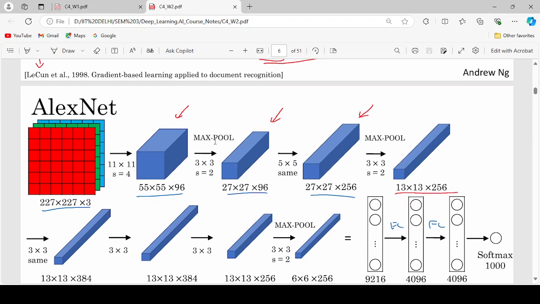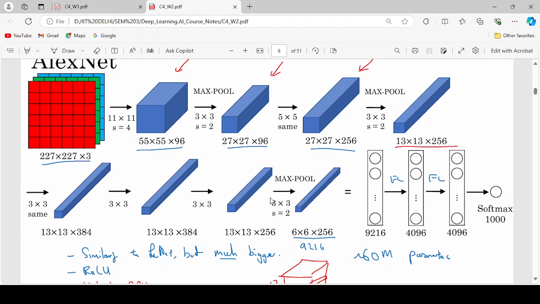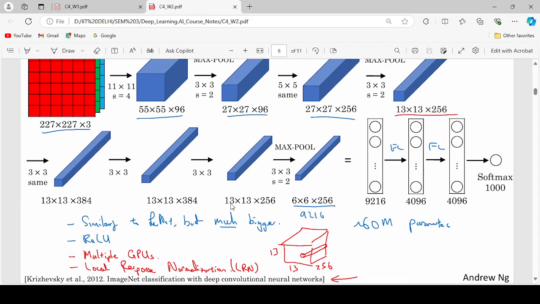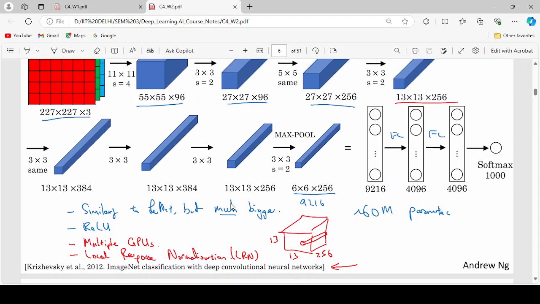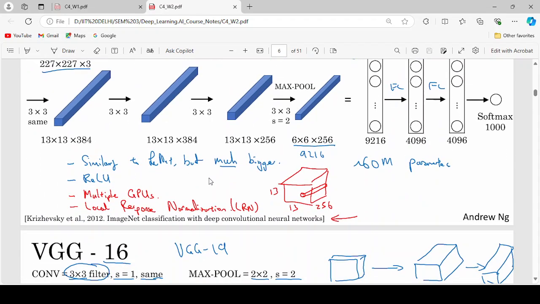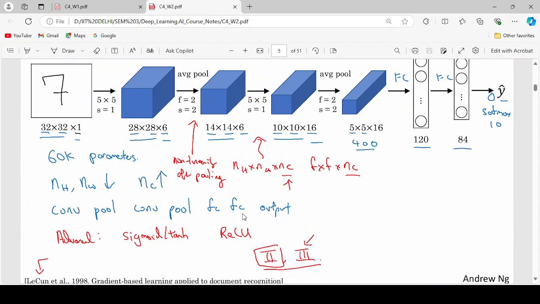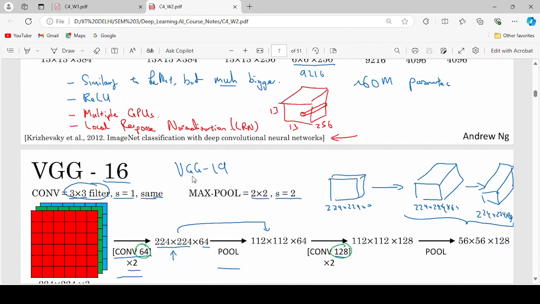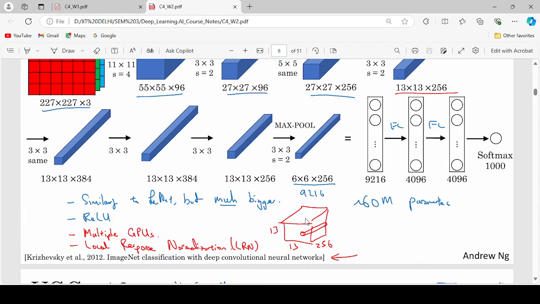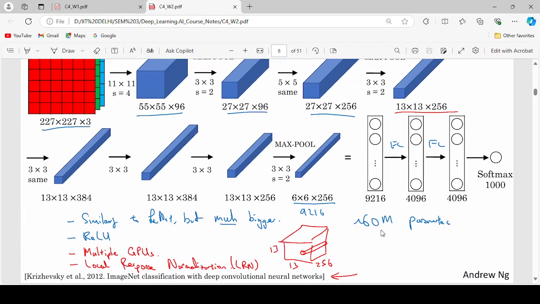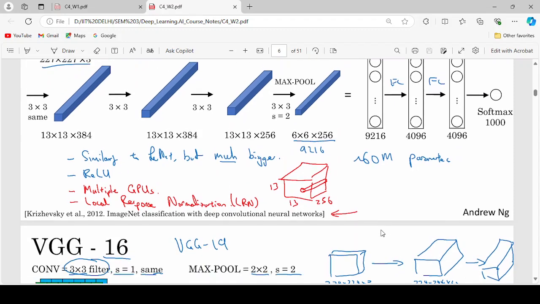After the convolution layer, we apply a max pooling layer. In the max pooling layer, we keep a filter size of 3 by 3 and stride equals 2. Then we get a size of 27 by 27 by 96. Similarly, this is how it works. In this architecture, we get 60 million parameters. In LeNet we only had 60K parameters, but in AlexNet we get 60 million parameters, which is good for capturing the features of images and producing better results than LeNet.